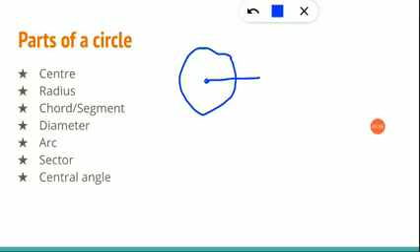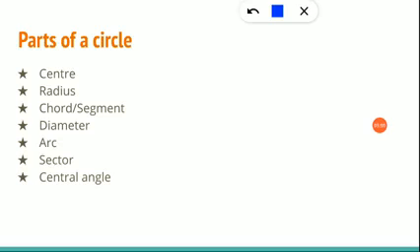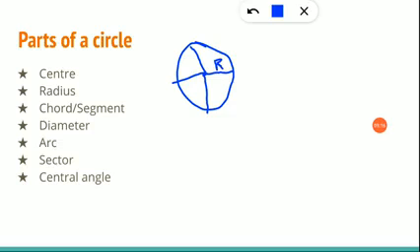Now, next one, radius. What is the radius of a circle? Yes, we very well know that it is the line from the center of a circle to any part of the circumference. It can be anywhere. It can be here or it can be here. All these lines are called a radius. Each one is called a radius. Clear?